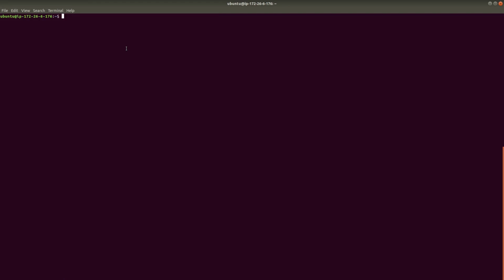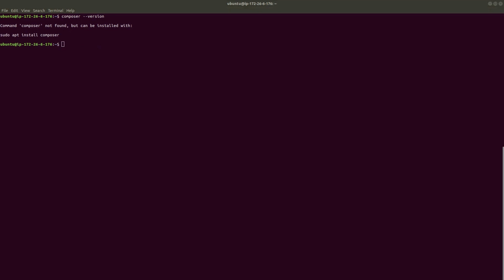Let's start, and first of all we will verify Composer on the server. How to verify Composer on the server? Using the command composer --version. This command verifies whether Composer is installed or not. It means that there is no Composer installed on the server. So let's first install Composer on the server.